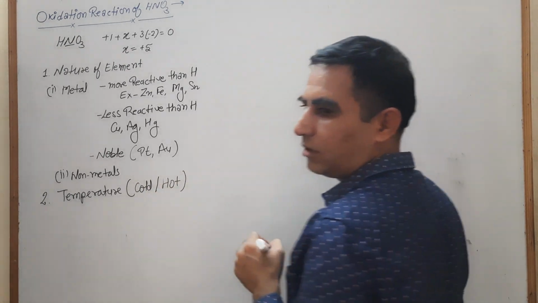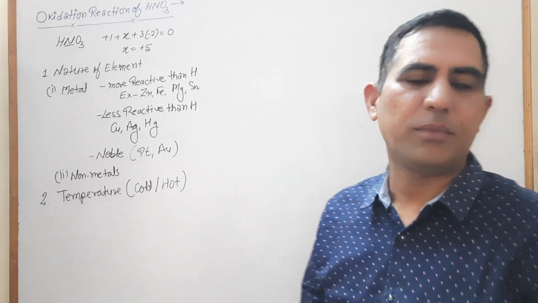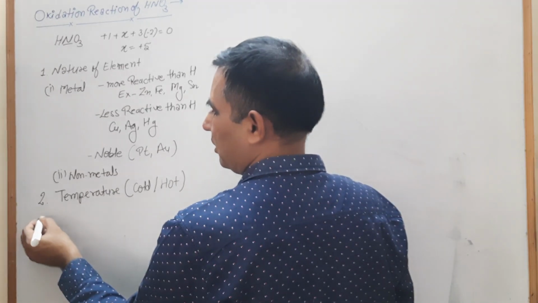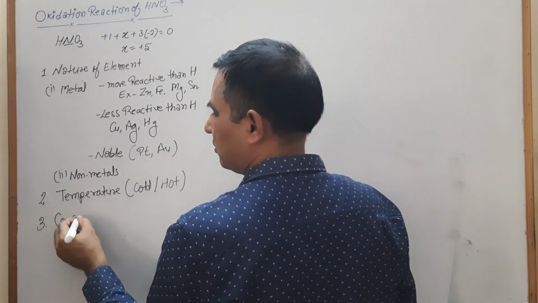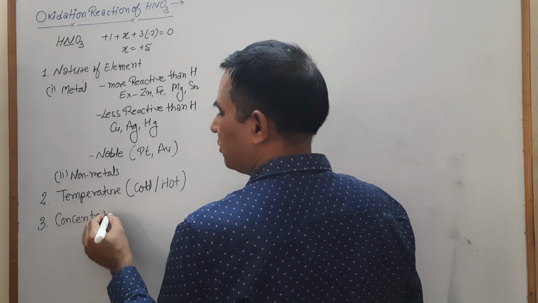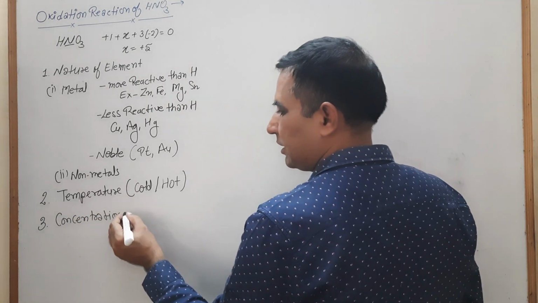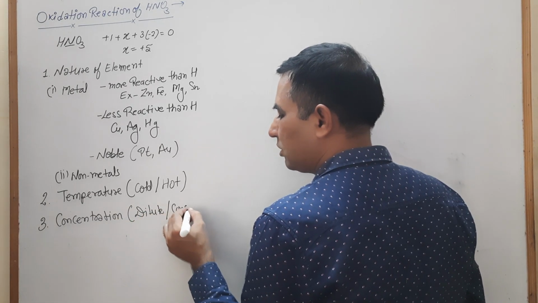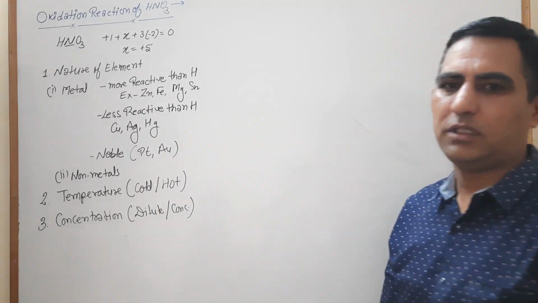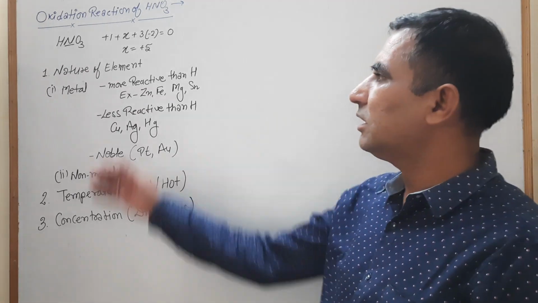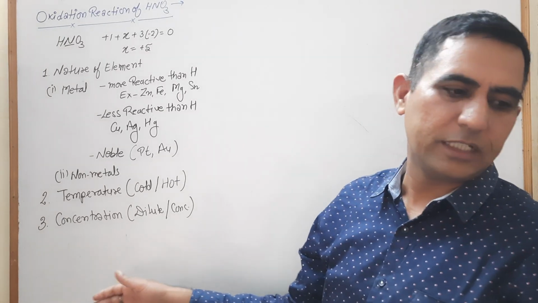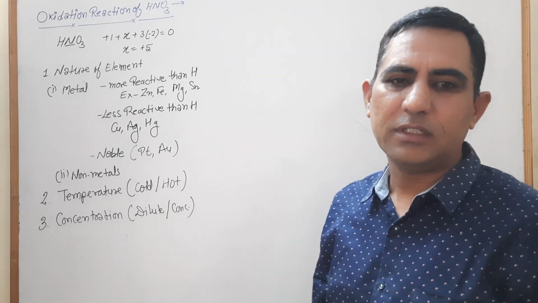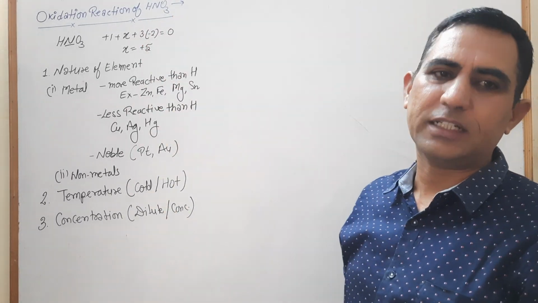Third, the concentration of HNO3. The solution may be dilute or it may be concentrated, highly concentrated. So the oxidation products of HNO3 depend on these factors. Let us discuss these factors one by one.